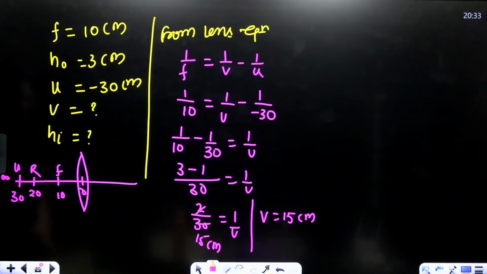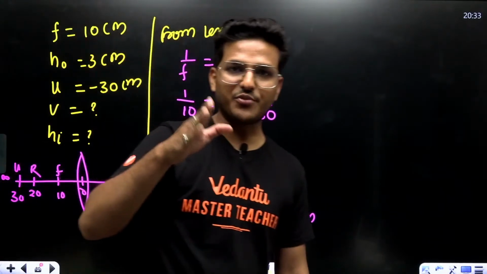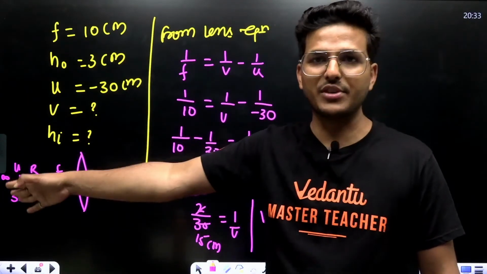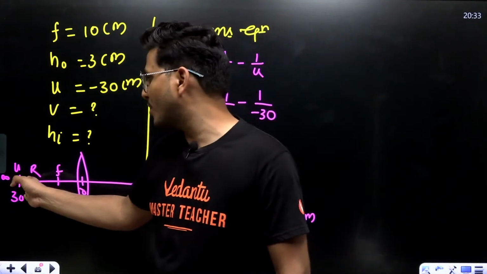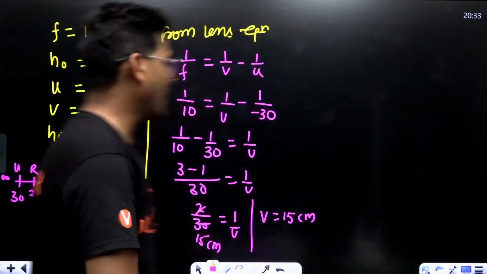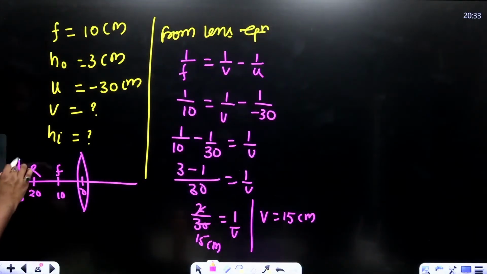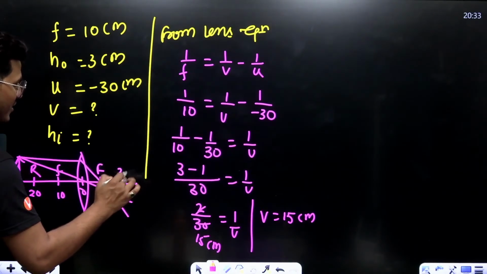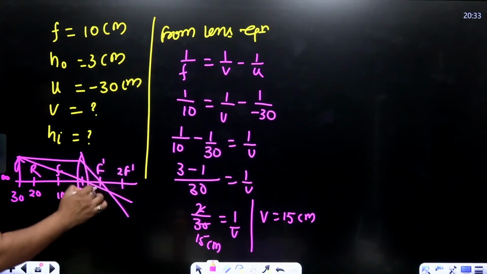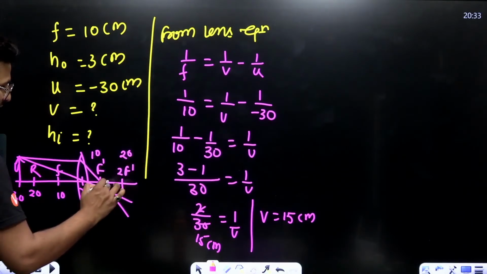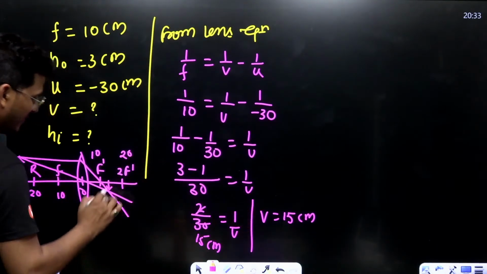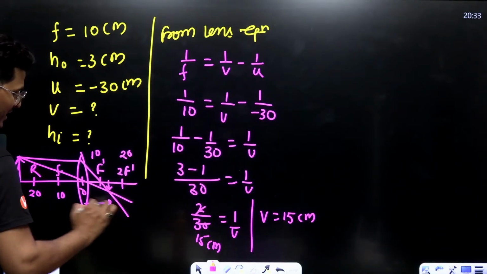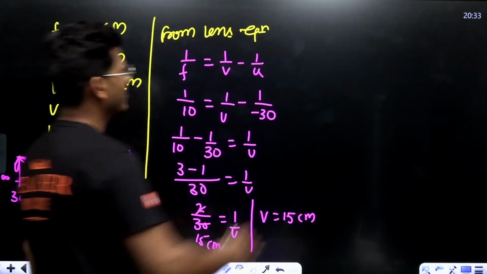This is the second condition: if the object is beyond the center of curvature, or beyond twice the focus, then the image is formed between f and twice f. This is basically 10, this is basically 20. Just see, this is 15. This is the value of v.